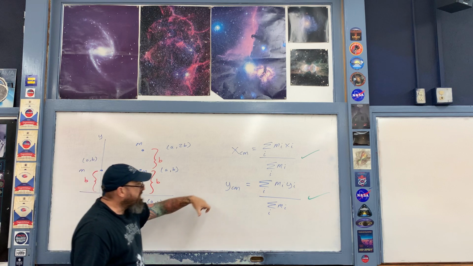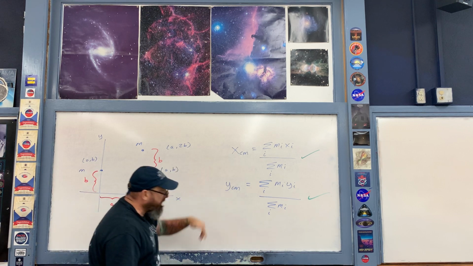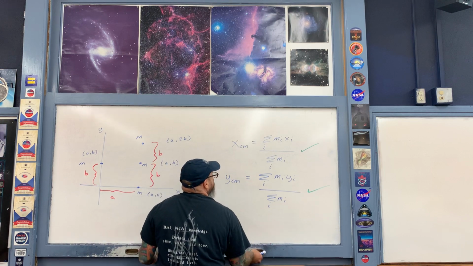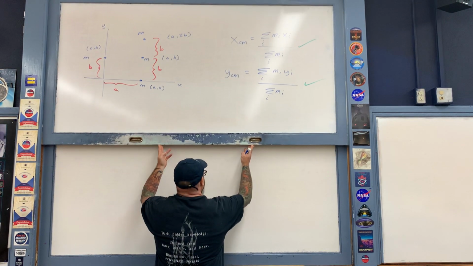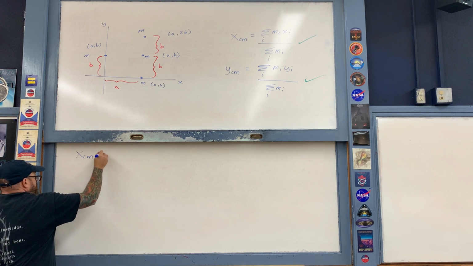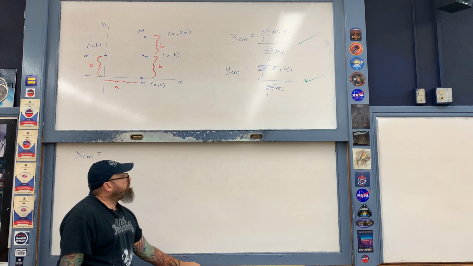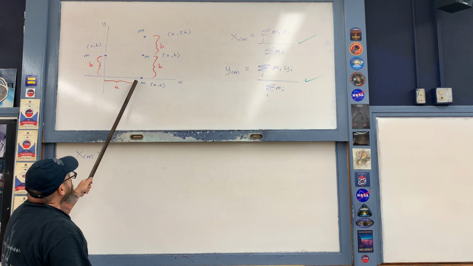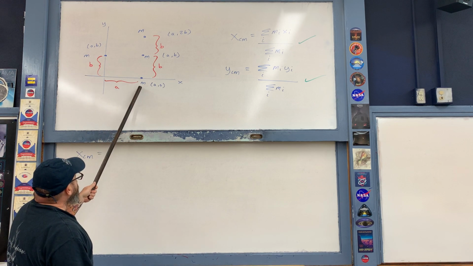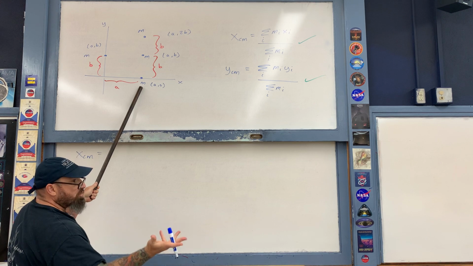Let's go ahead and calculate it coordinate by coordinate using these formulas. So let me do this on the lower board. First of all, for the x-coordinate. I'm going to start over here on the lower right-hand side of the diagram and work my way to the left. We take the product of each mass with its x-coordinate first.